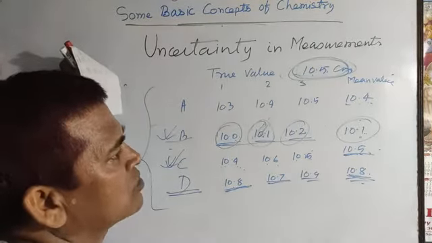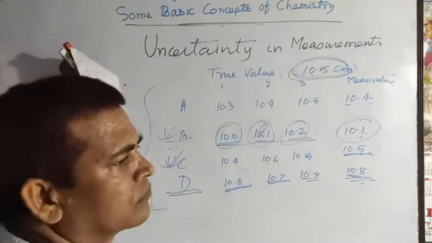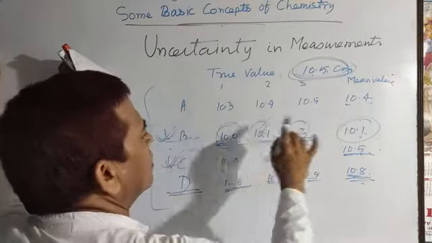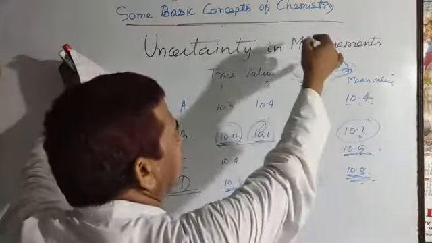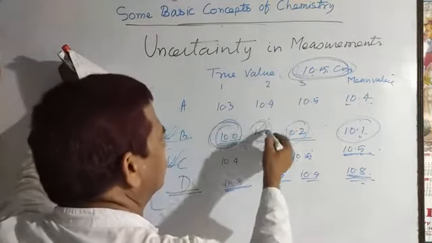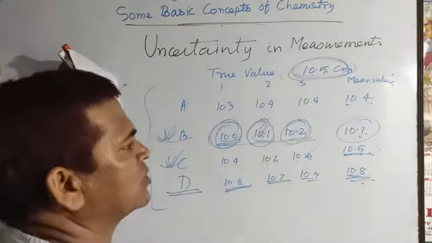When the accurate value is not decided, then we judge the precision. Suppose the result is not nearer to the true value, but the 3 experimental observations are nearer to each other.